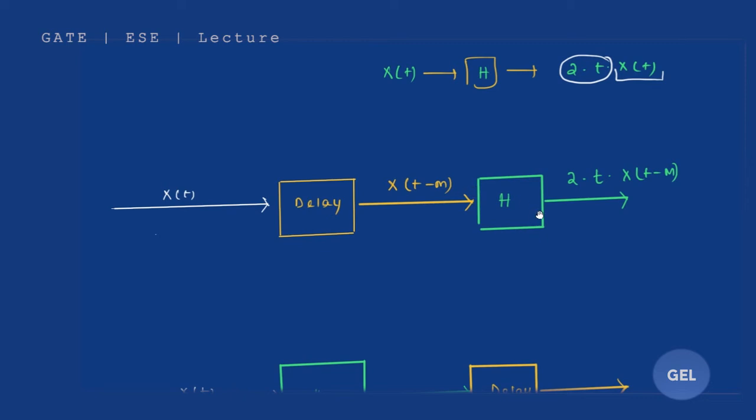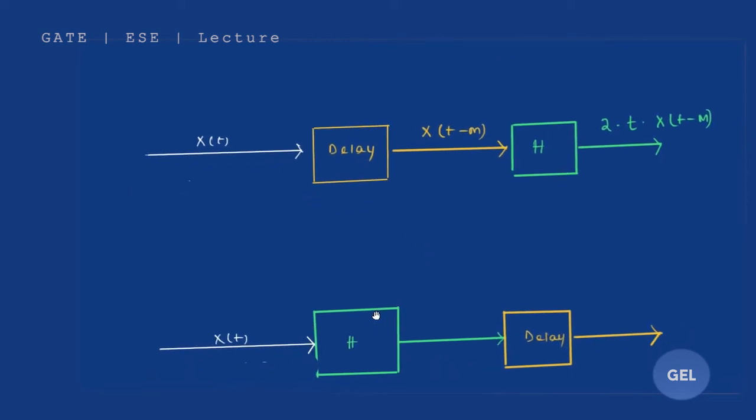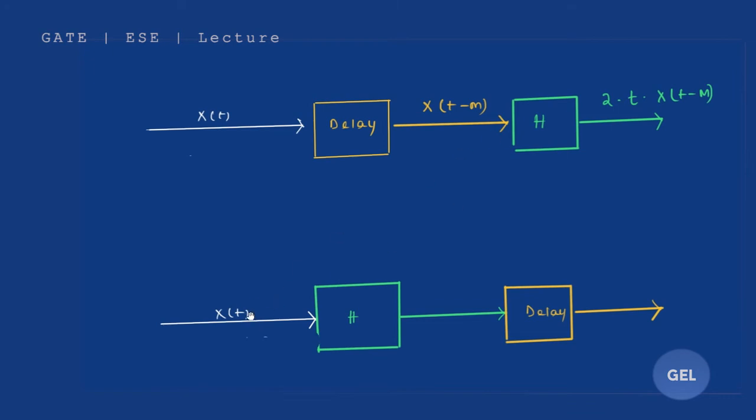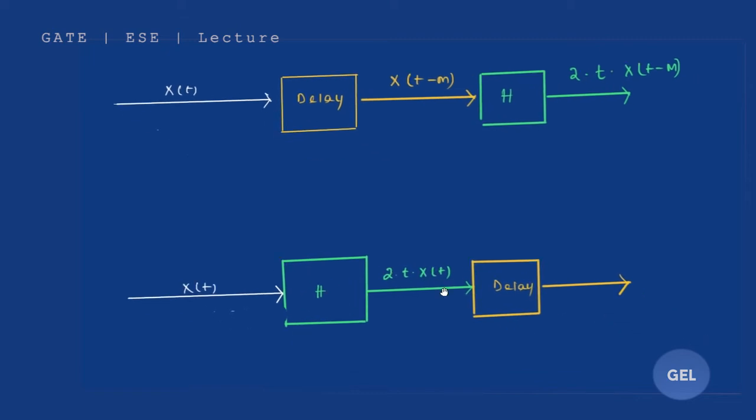But if you do it the other way, in the second case you apply x of t and in the answer you get 2t x of t. Then you apply this signal to the delay unit.